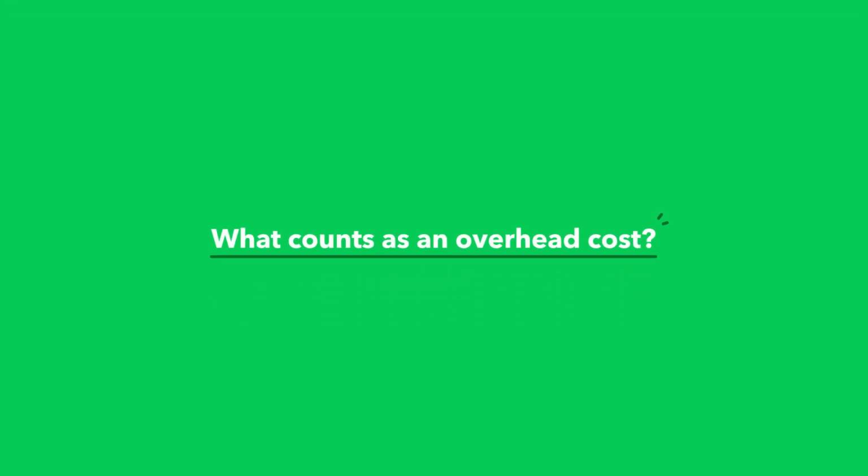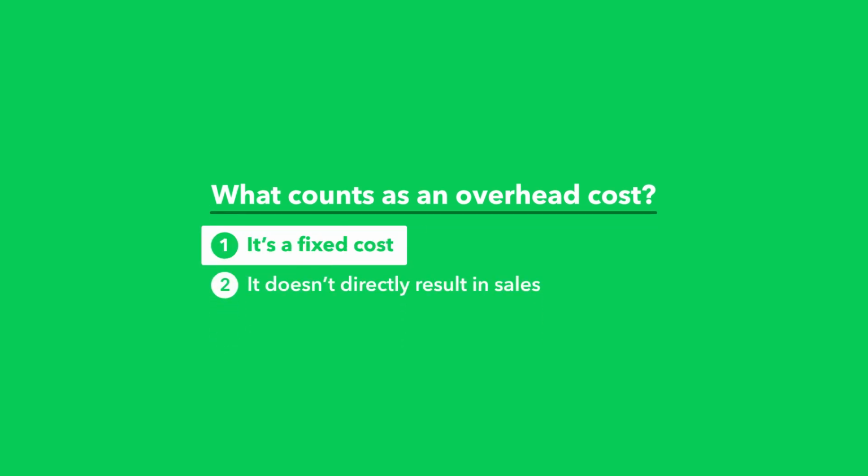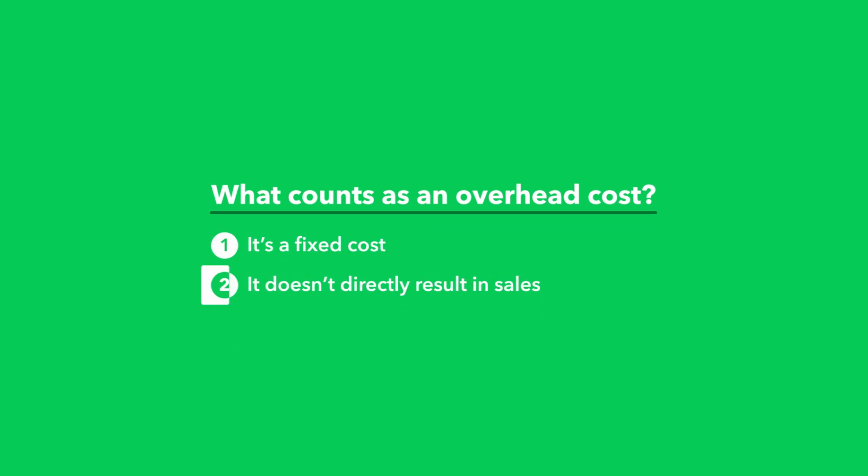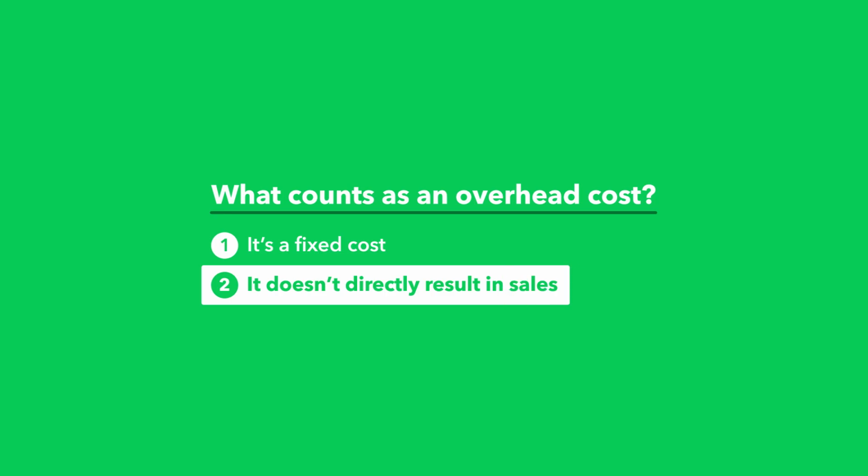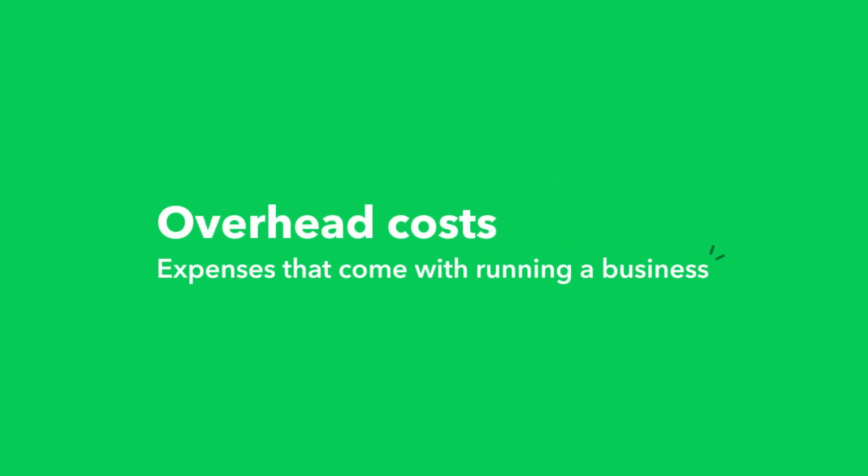Before we calculate your overhead costs, we have to figure out what they are. There are two factors that can help us determine if a cost falls in the overhead category. One, it's a fixed cost, and two, it doesn't directly result in sales. Overhead costs are the constant expenses that always have to get paid, regardless of how much revenue you're pulling in. It's those costs that just come with running a business.